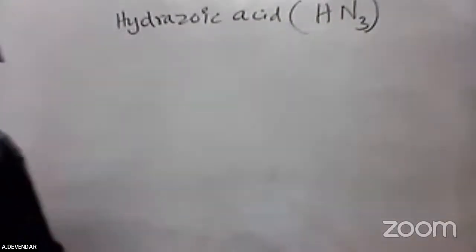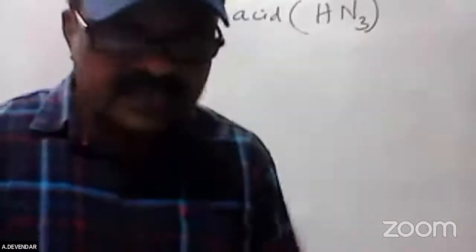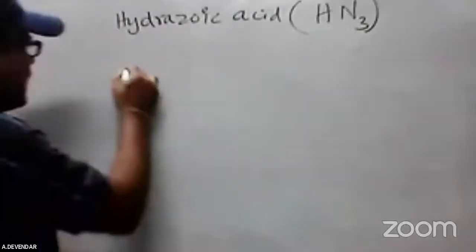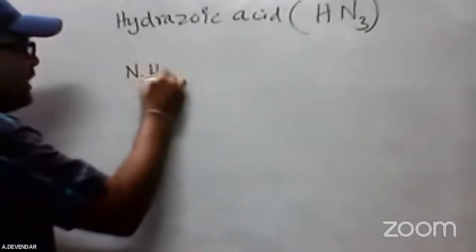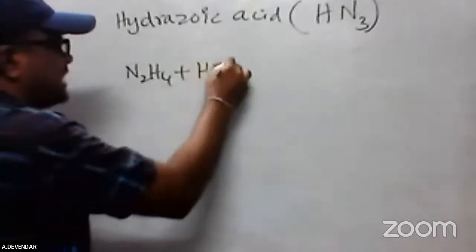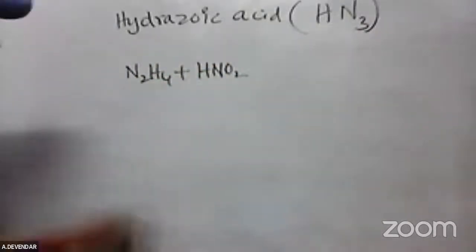How to prepare hydrazoic acid? Simple. Hydrazine, just prepared now, N2H4, is reacted with nitrous acid, HNO2. This is nitrous acid.